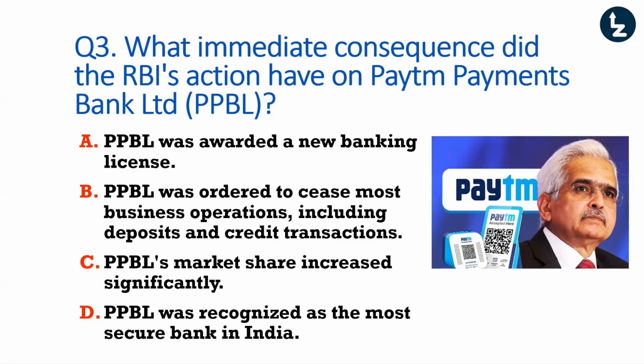What was the immediate consequence of the RBI action on the Paytm Payments Bank basically? Now this Paytm Payments Bank was a lot in the news recently. Every major news outlet was covering it. So, I hope you have heard of it. And your options are PPBL was awarded a new banking license. PPBL was ordered to cease most business operations, including deposits and credit transactions. PPBL's market share increased significantly. Or is it PPBL was recognized as the most secure bank in India? I think it's pretty easy, even if you are just a little bit aware of what happened.